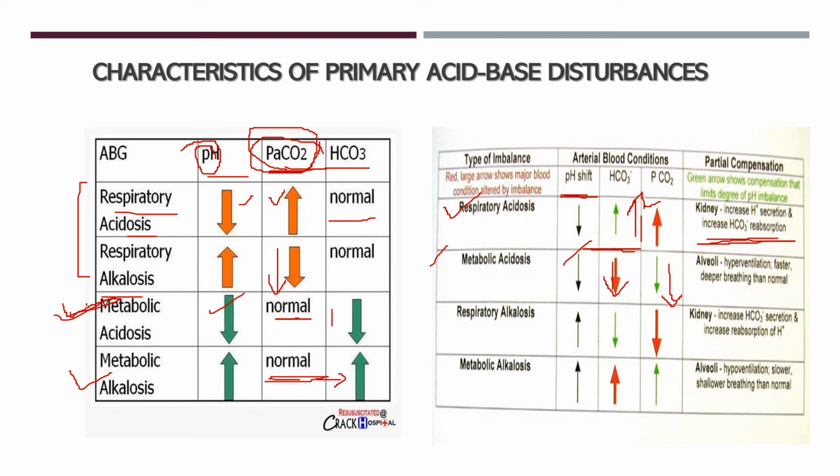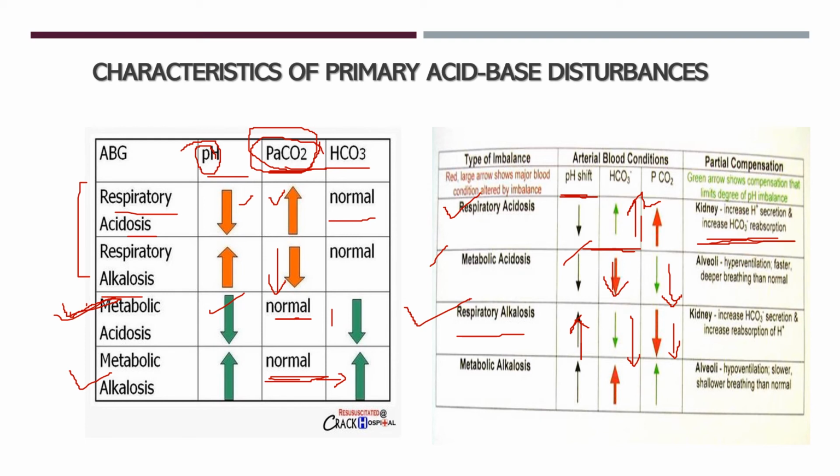Now come to the condition where the pH is high, that is alkalosis. If we look at the PCO2 value, PCO2 is also less, so less carbon dioxide is causing the alkalosis. So this is respiratory alkalosis. How will the kidney respond to it? It will try to increase the bicarbonate secretion. So with more bicarbonate secretion, the bicarbonate concentration will be less. So in respiratory alkalosis that is trying to compensate, the pH is high and PCO2 and bicarbonate both will be reduced.